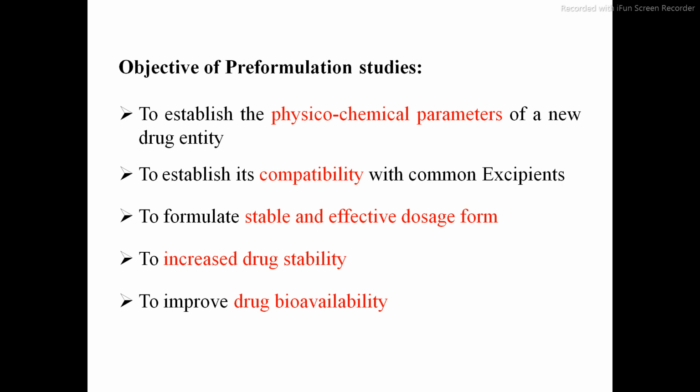By checking pre-formulation studies, we can improve the bioavailability so that maximum drug can enter the systemic circulation. Then, reduce the drug excipient incompatibilities. As we discussed already, we can reduce the drug excipient incompatibility by testing pre-formulation studies.